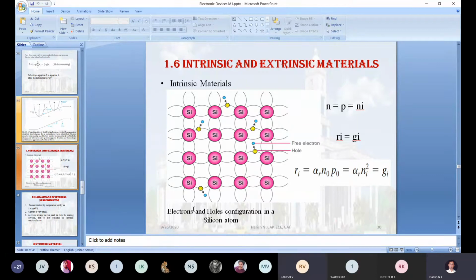Can you tell me the difference between the intrinsic and extrinsic? What is the necessity for going for the extrinsic for fabrication of active elements like PN junction diode, transistor, MOSFET, JFET, something like that? Why do we always prefer the extrinsic materials? What are the advantages of an extrinsic material and what are the disadvantages of an intrinsic material?